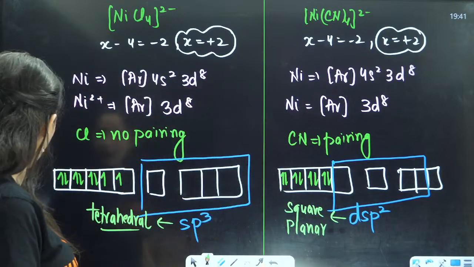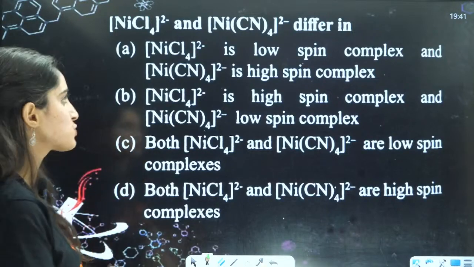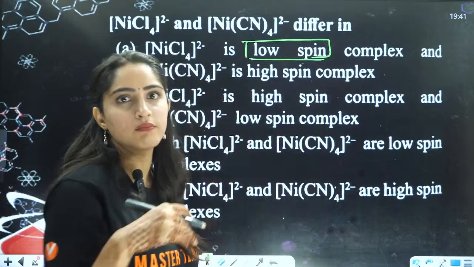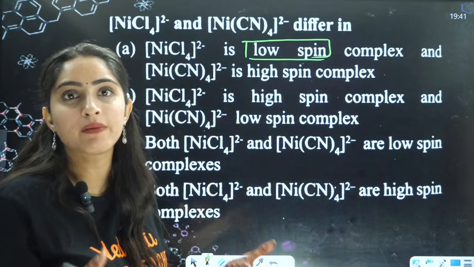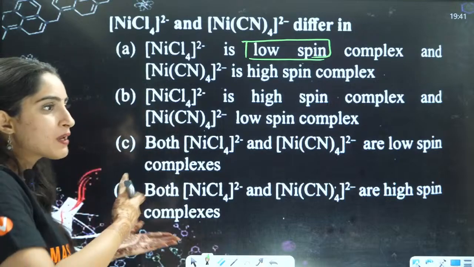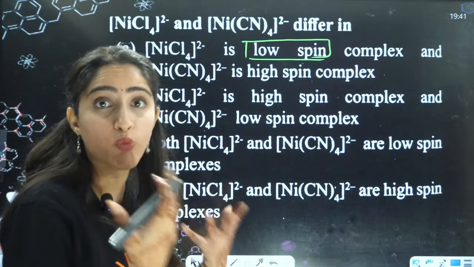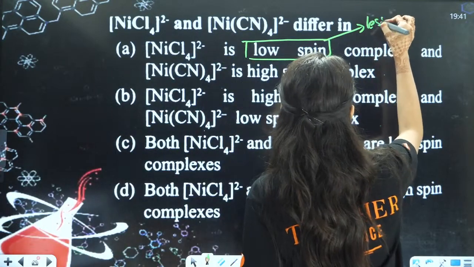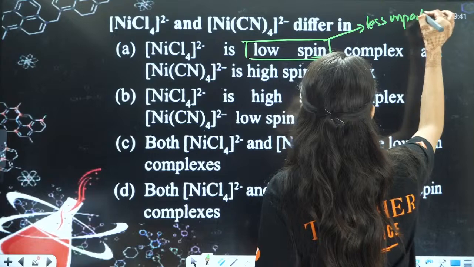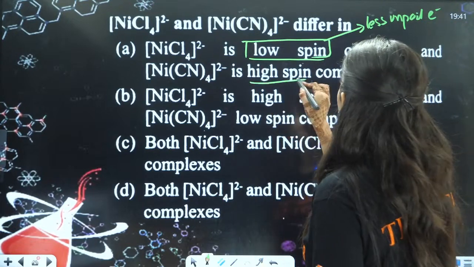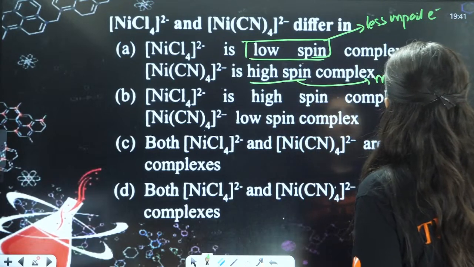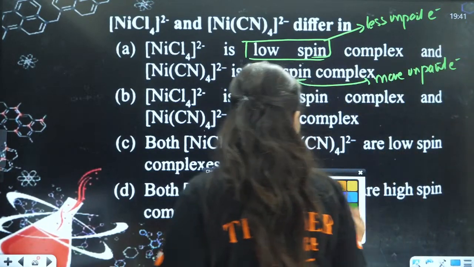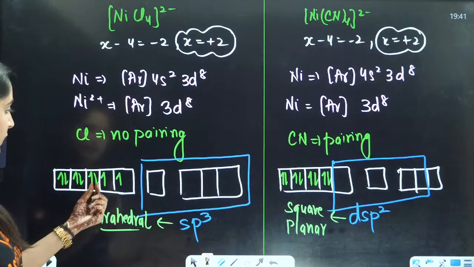Another thing is they have asked you about low spin, high spin. What is a low spin complex? That has, you will say, less number of unpaired electrons. High spin means it has more magnetic moment, it has more number of unpaired electrons. That means low spin has less unpaired electrons, and here high spin means more unpaired electrons. So can we say that here the number of unpaired electrons is 2.